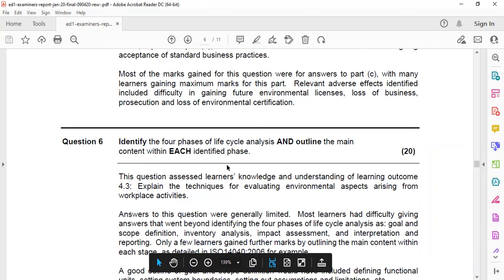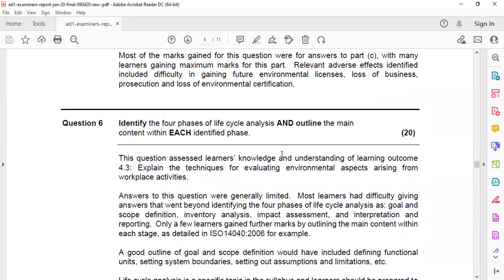Identify the 4 phases of life cycle analysis and outline the main content within each identified phase. So it is like a 20-mark question. You need to identify the 4 phases. So, environmental aspects arising from workplace activities. This is the relevant learning outcome: explain the techniques for evaluating environmental aspects arising from workplace activity. You need to identify the 4 phases of life cycle analysis.